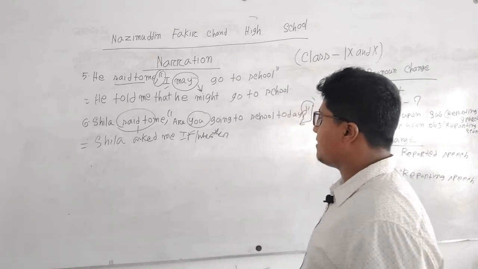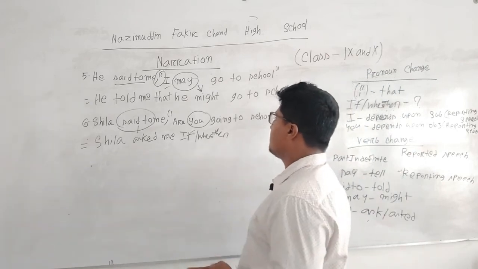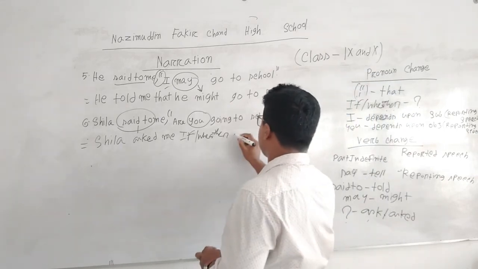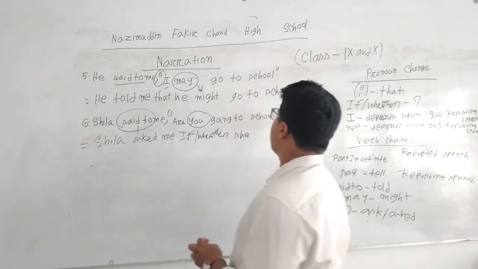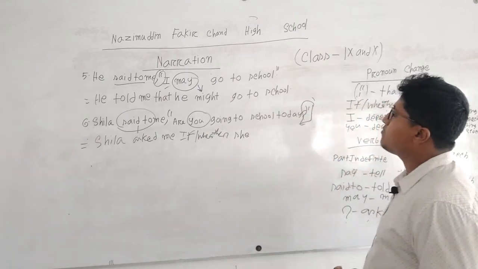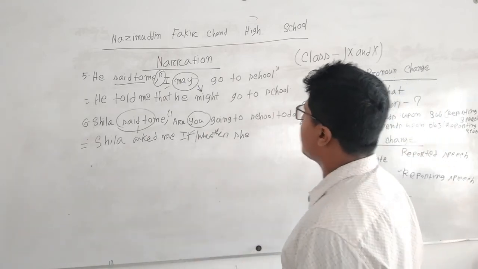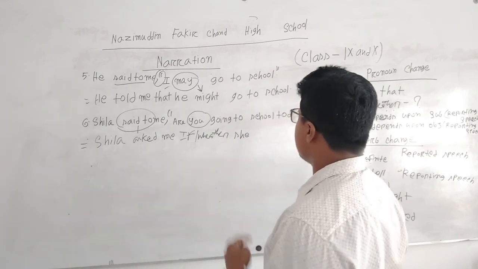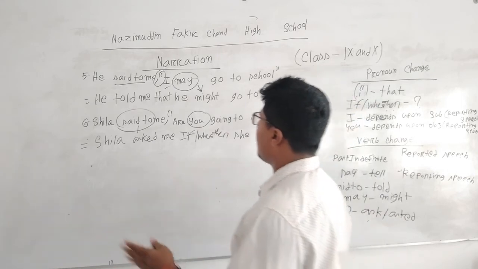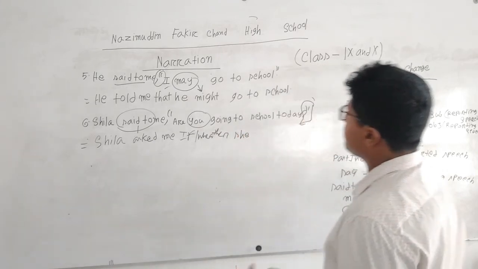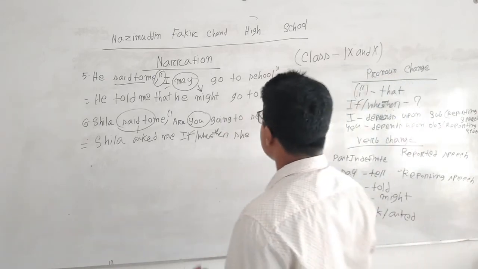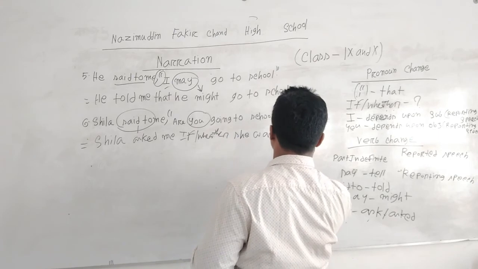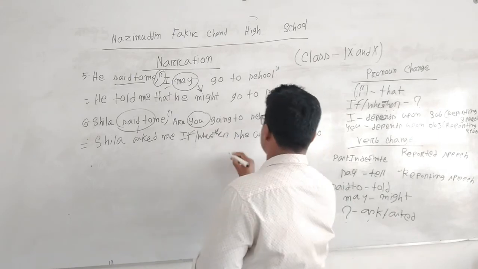Actually this is I. So its change will be Sheila asked me if or whether she. Then the change will also be in present continuous tense. As we have converted it, it also indicates Sheila. So Sheila asked me if or whether she was then going to school.